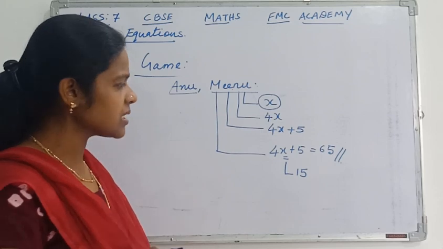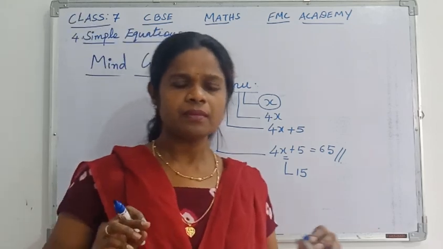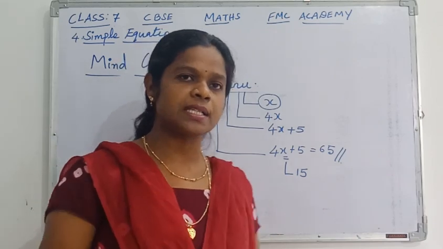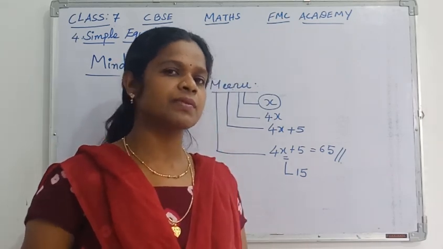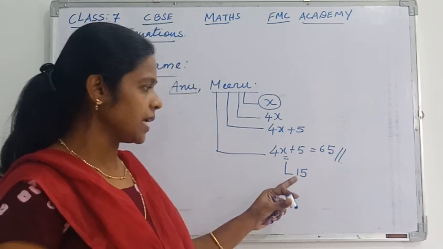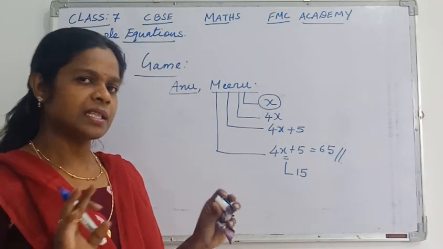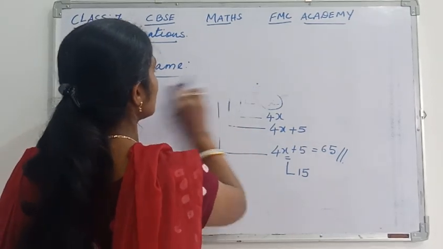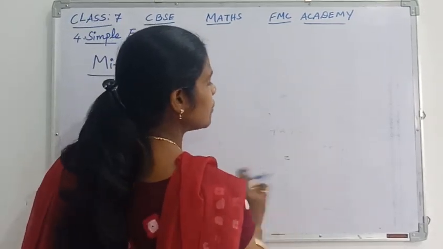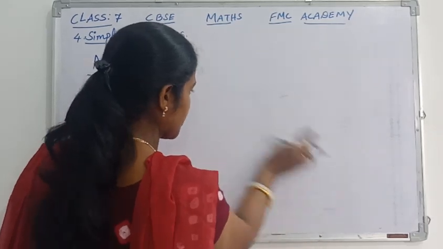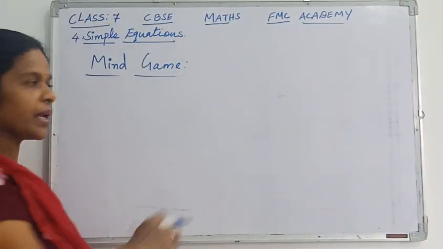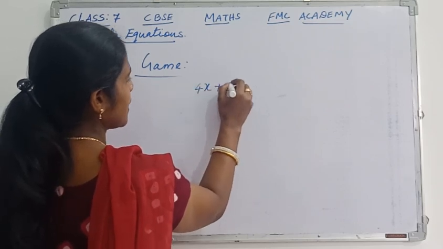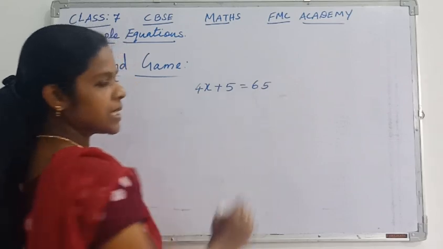But here the surprise comes to everybody's mind: how will we come to know? She knows the number she thought, so she told the answer immediately. But for others it is very difficult to get the answer all of a sudden. Suppose we do not know what number she thought, we will try maybe this number or that number. The thing she has taken is 4x plus 5 equal to 65.